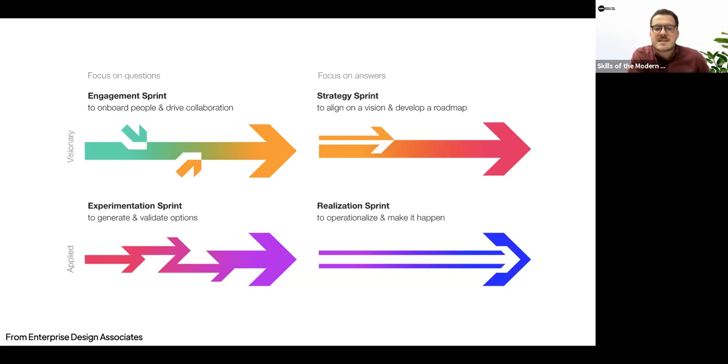And then in the applied space, it's more focused on concrete, tangible things. So you might be doing an experimentation sprint to generate and validate different options for solutions, or you might be focusing on that answer. You've got some ideas and you're actually building a real prototype of a solution, which is the traditional sprint style, where you're building a solution, putting it in the hands of your customers, and gathering their feedback on whether that's working for them.